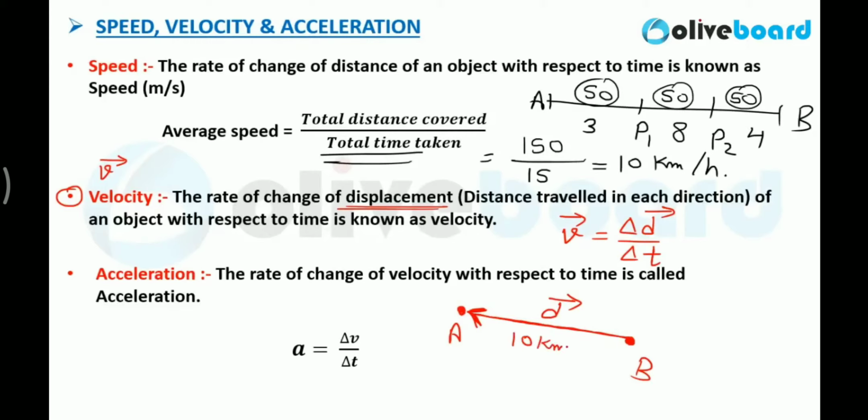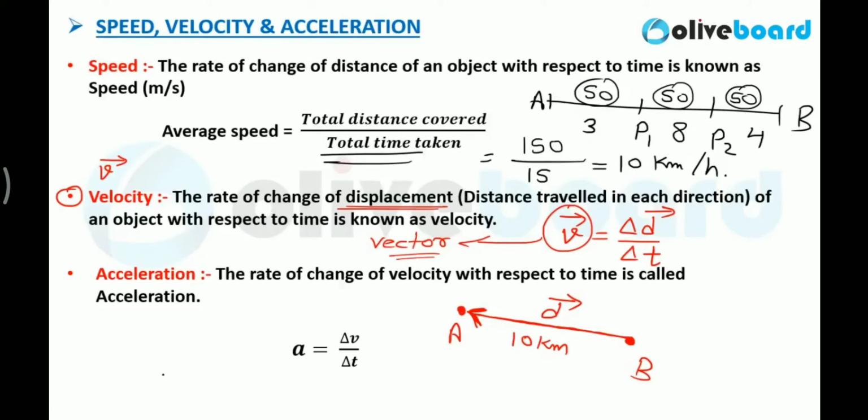Let's say this distance is 10 kilometers. So what is a vector quantity? The quantity which has direction as well as magnitude. So velocity is the rate of change of displacement. How much the displacement is changing with time, that is the rate of change of displacement. So del d by del t is the formula for velocity. If displacement is a vector quantity, then velocity will also be a vector quantity. Clear? So this is the definition of velocity. And what is acceleration?